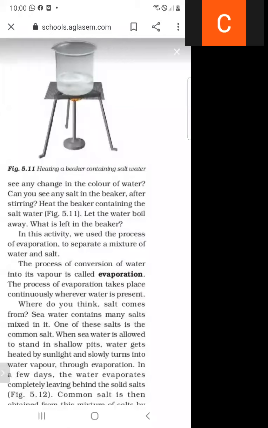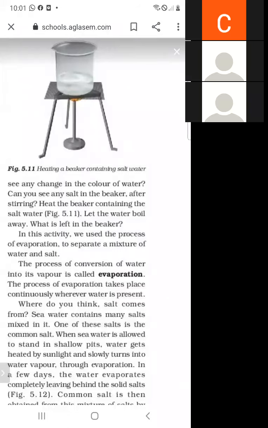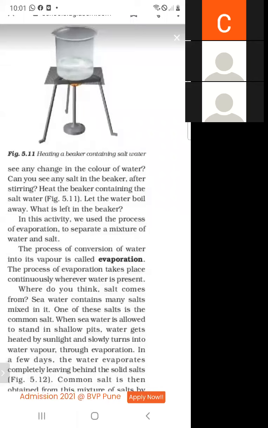If we take a beaker and add some water into it, and then add some teaspoonfuls of salt into the beaker, then make the mixture and let the water boil away, what is left in the beaker?